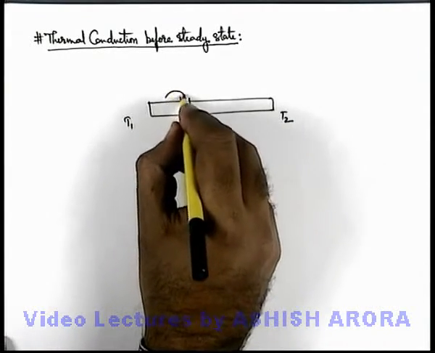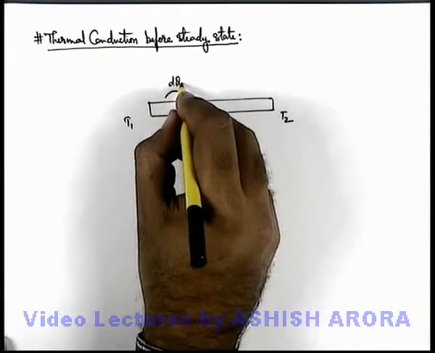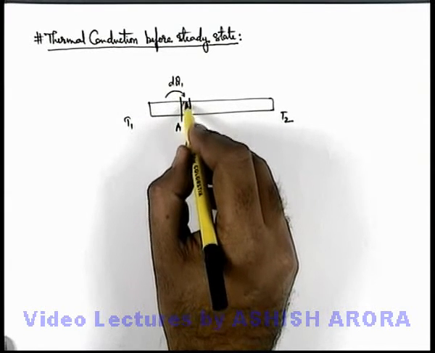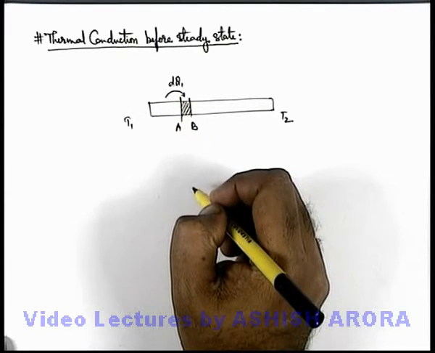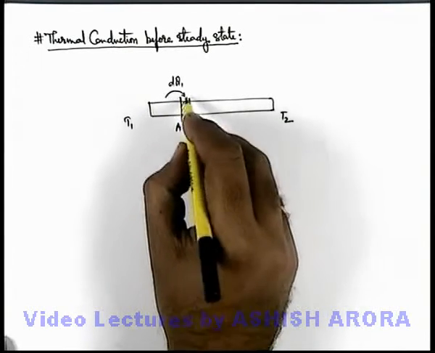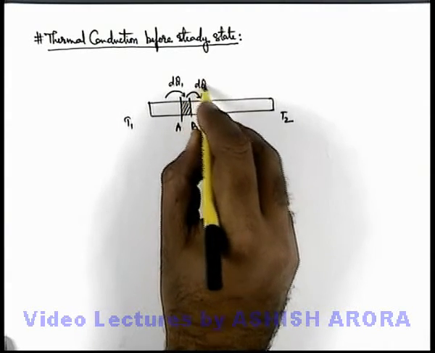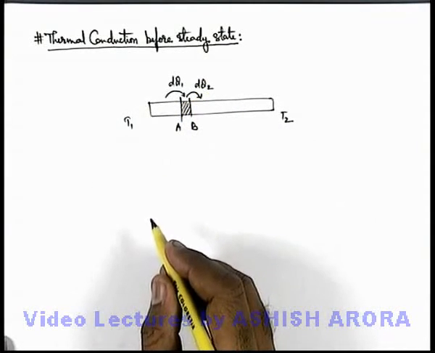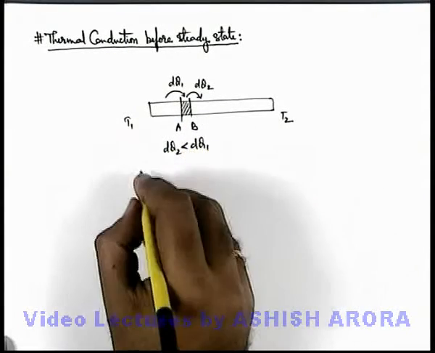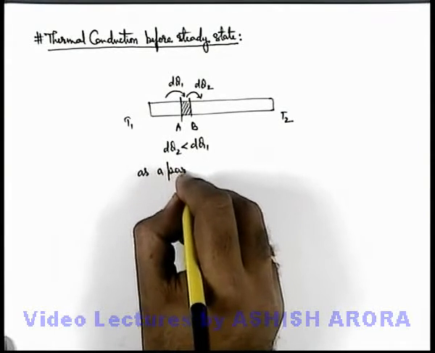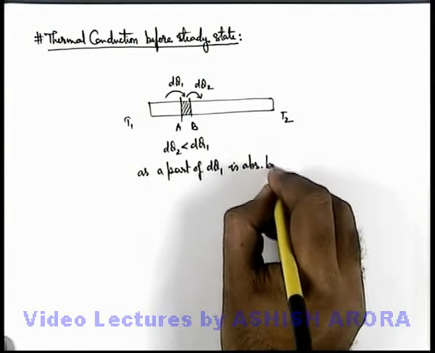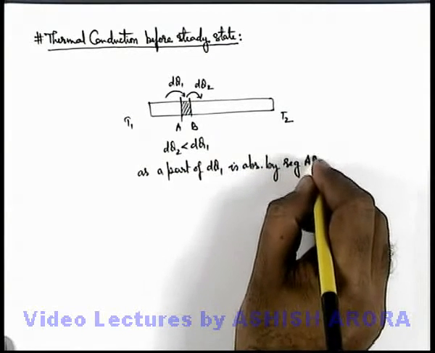from one side at A, an amount of heat dQ1 is supplied, then a part of this amount of heat dQ1 is used in increasing the temperature of the segment AB, and as its temperature increases due to supply of heat, it will further conduct some amount of heat dQ2 to the other segment of the rod. And always here we can say dQ2 is less than dQ1, as a part of dQ1 is absorbed by segment AB.